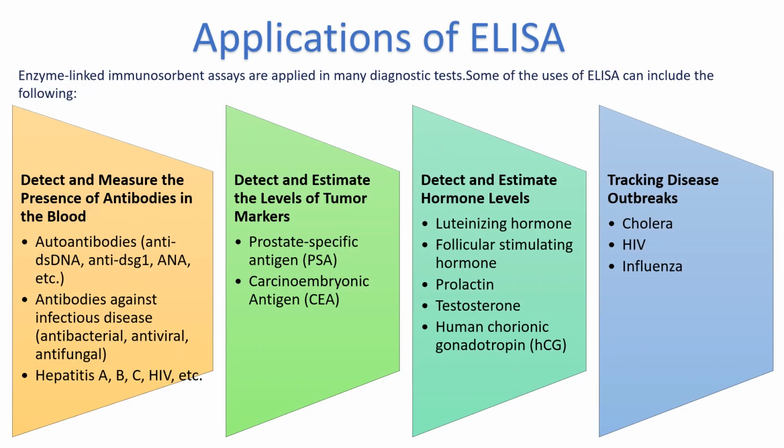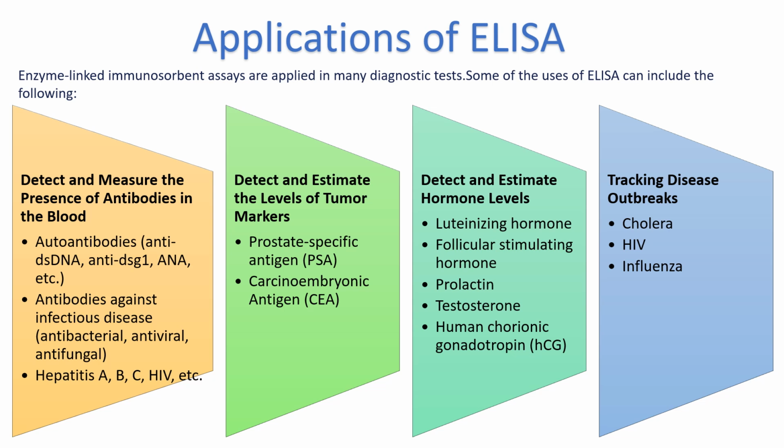Application of ELISA. ELISA is applied in many diagnostic tests. It is used to detect and measure the presence of antibodies in the blood, autoantibodies, or antibodies against infectious diseases like hepatitis A, B, C, HIV, etc. It will detect and estimate the level of tumor markers. It will detect and estimate the level of hormones like FSH, prolactin, testosterone.